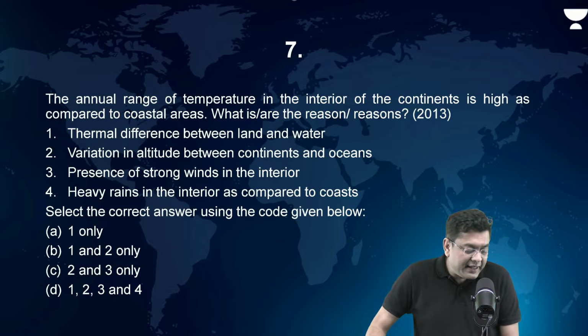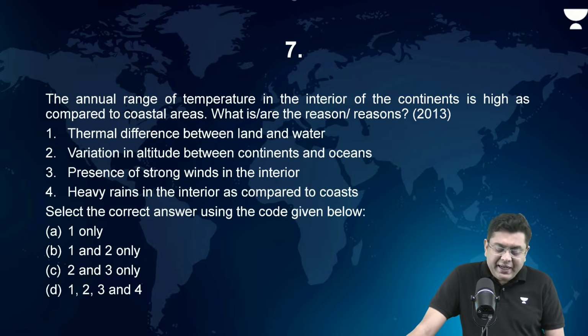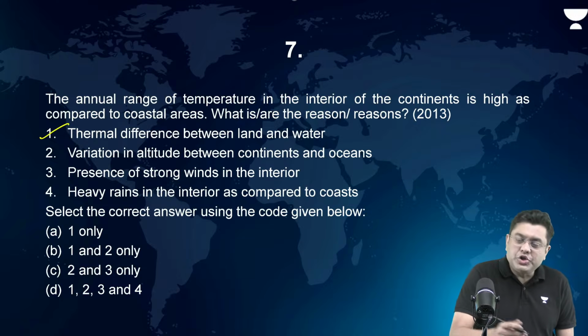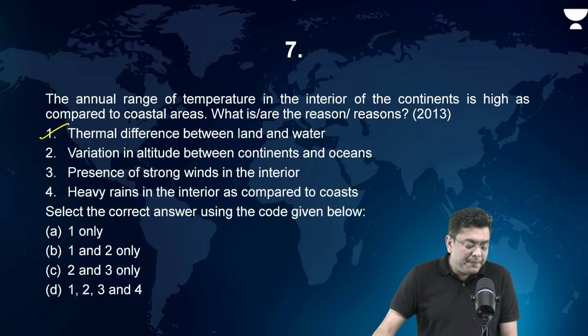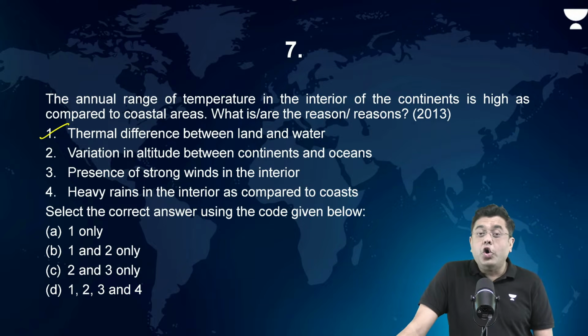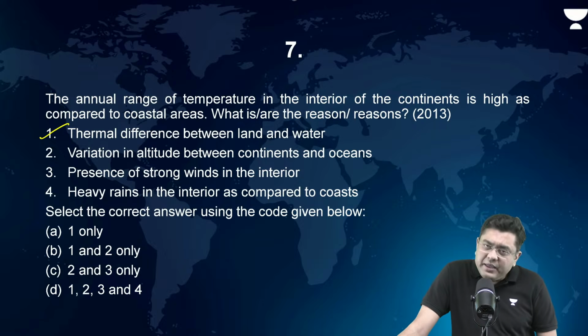So here, thermal difference between land and water. This is correct, which ends up ensuring a moderation of temperature. Variation in altitude between the continents and oceans. Even if any region in the interior is at sea level, it will still have extremity of temperature.